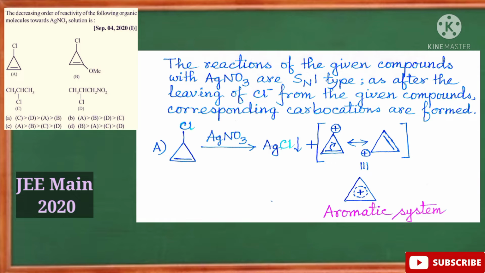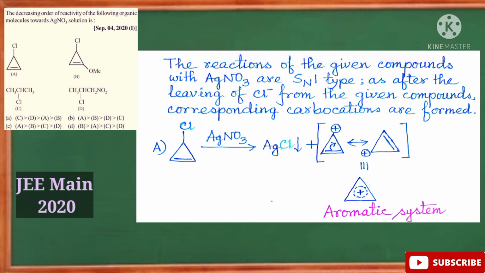When the first molecule, that is molecule A, the name of the molecule is 3-chlorocyclopropene, reacts with silver nitrate solution, of course the Cl- ion will get out of the substrate to form this cyclopropenyl cation. So obviously the reaction is of SN1 type, as the leaving group leaves the substrate to form the corresponding carbocation, right?